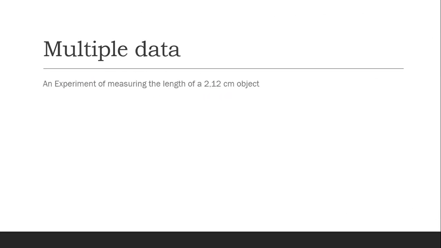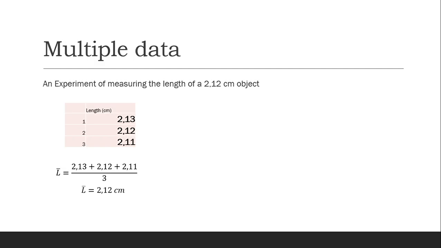Multiple data, an experiment of measuring the length of a 2.12 centimeter object. This is the first experiment, 2.13, the second experiment, 2.12, and the third, 2.11. Okay, we make the average. I think average is easy. You just add all of them and divide by the number of experiments. The number of experiments we made here is 3 times, so you divide by 3. This is the average length we got.